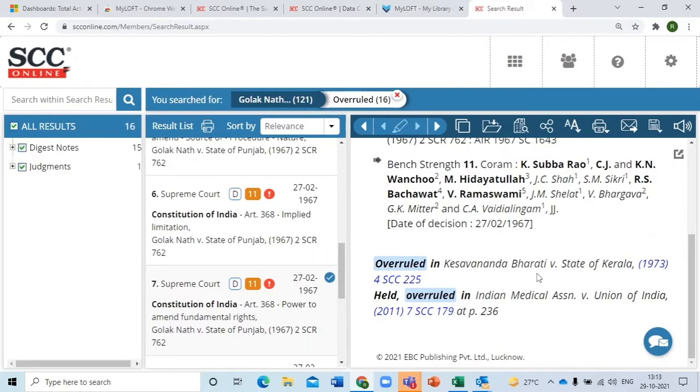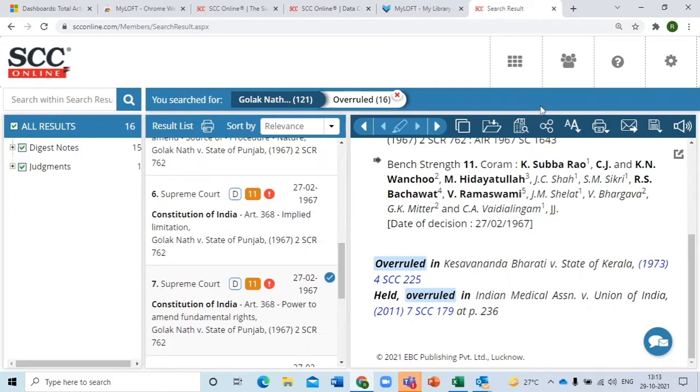Other softwares, you open this Golnath case, they will say Golnath case is overruled. The entire case is overruled, but the entire case is not overruled. Only a few points of law are overruled, and this is what I'm showing you now. These are the points of law which are overruled, and others are still good law. Okay, so that's how it goes.